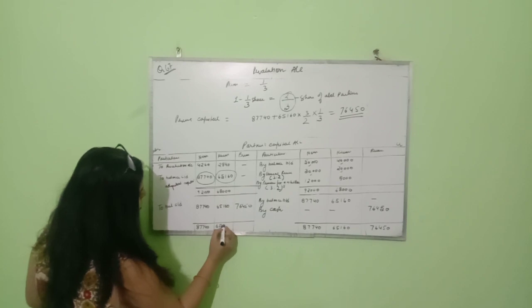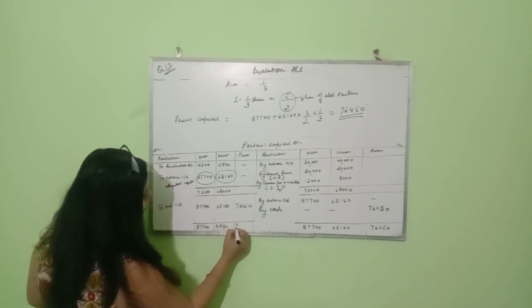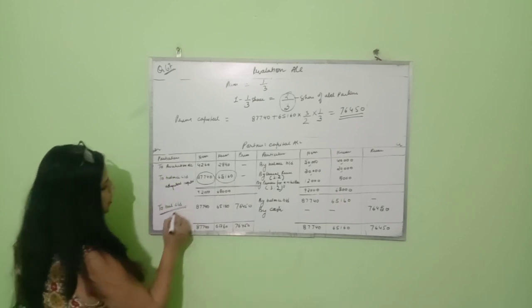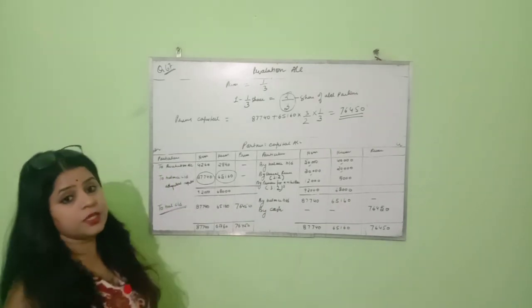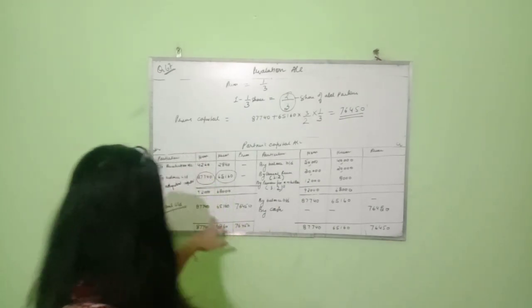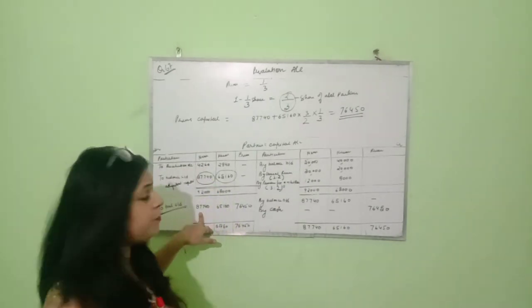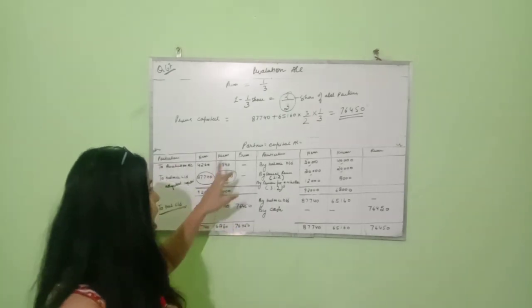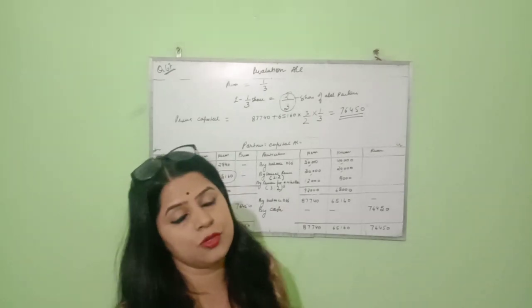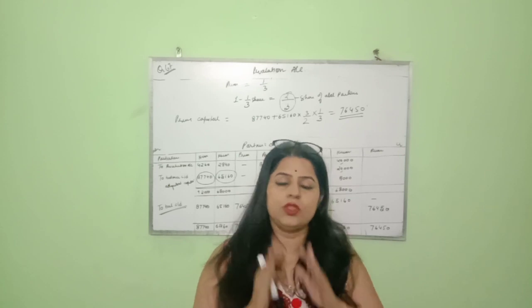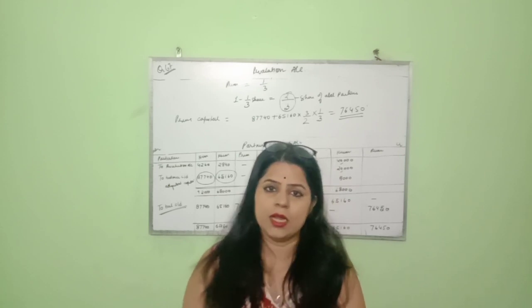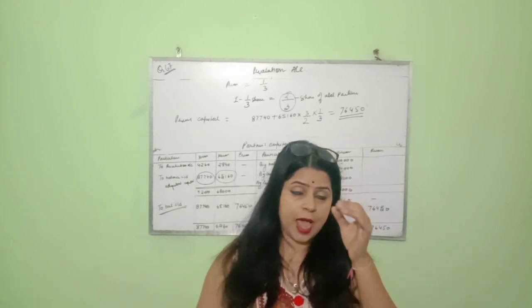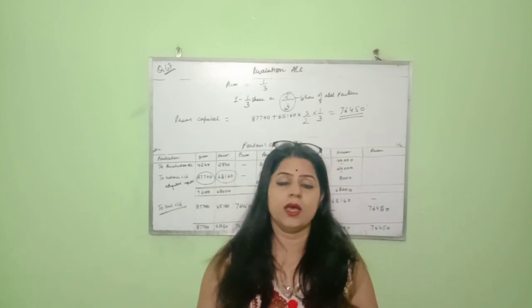If anybody asks you the closing capital of the partners, you will say the closing capital of Name is 87,740, Khem's is 65,160, and Prem's is 76,450. This way we will prepare the partners' capital account, and we will find the capital to be brought by the new partner.